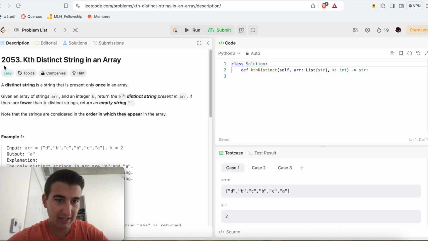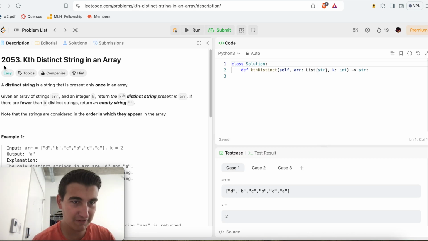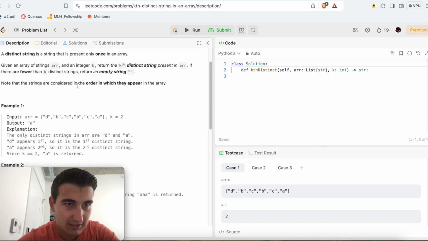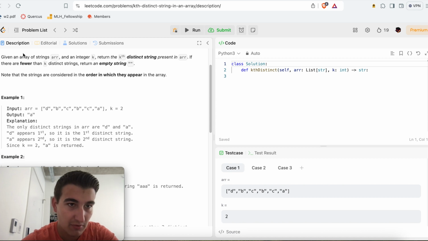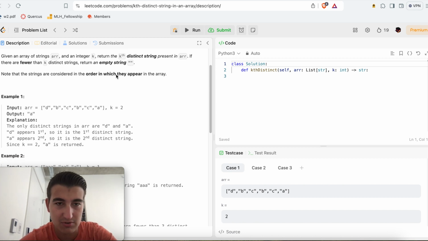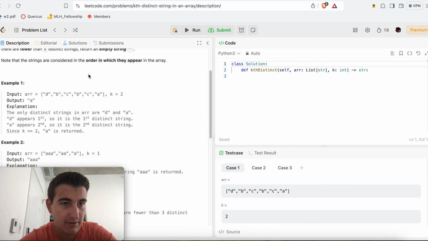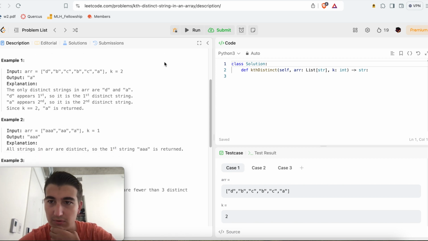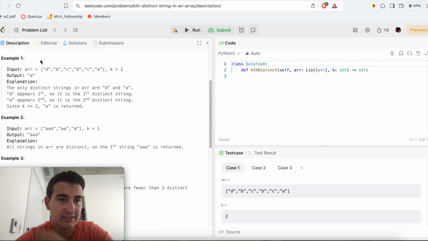Okay, so today we get a LeetCode easy. Sweet. Problem 2053, Kth Distinct String in an Array. A distinct string is a string that is present only once in an array. Given an array of strings arr and an integer k, return the kth distinct string present in arr. If there are fewer than k distinct strings, then return an empty string. Note that the strings are considered in the order in which they appear in the array. Okay, relatively straightforward. Let's take a look at an example.